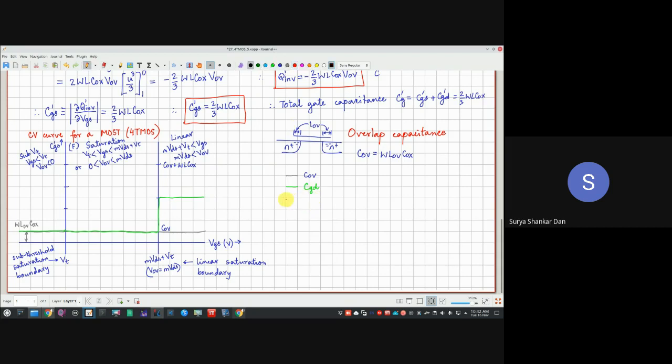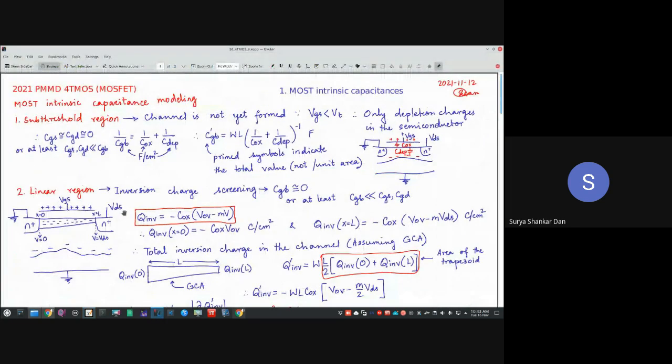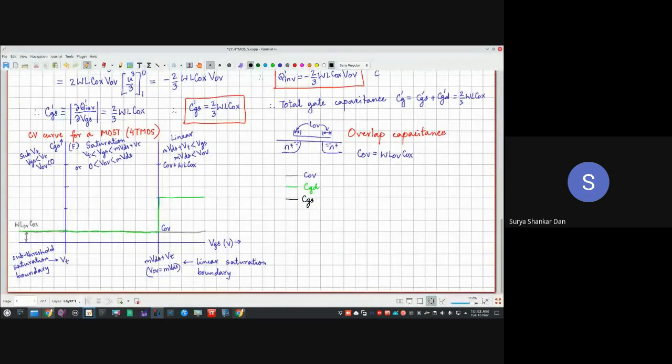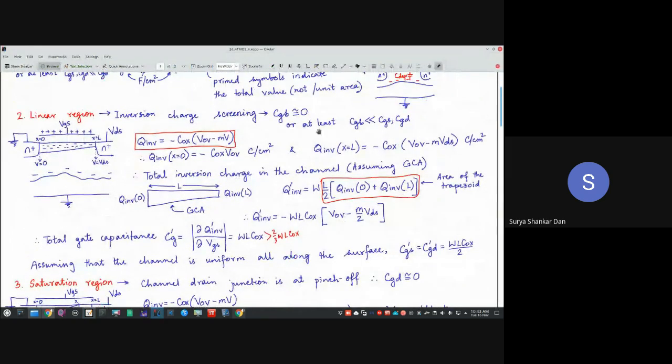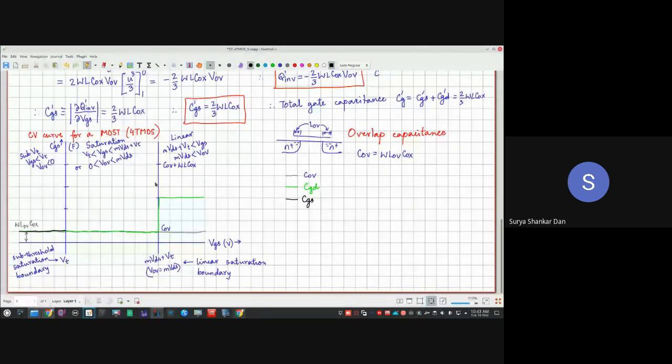I'll put black. So again, let's get back. In subthreshold, what is the value of CGS? 0. In the linear region, how much is it? CGS will again be WLCox by 2. It is the same as the CGD, correct? See here, I'm going to draw it like that in the linear region.